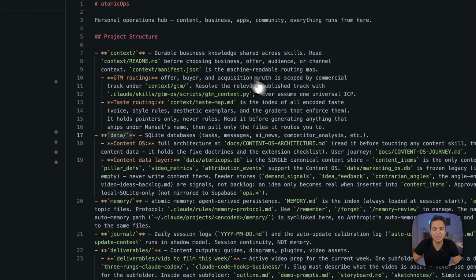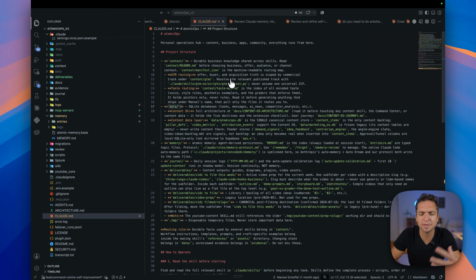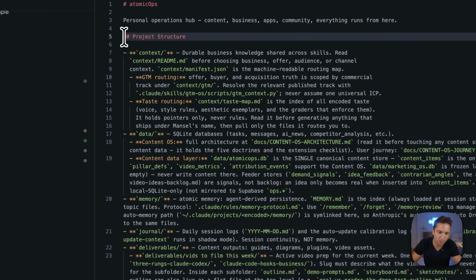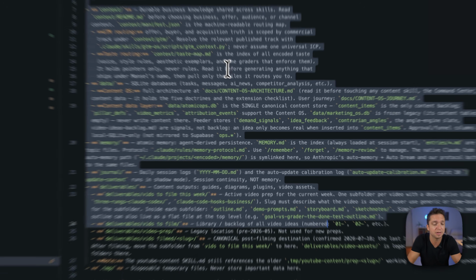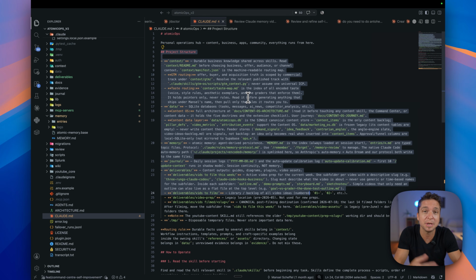But it's also why we don't need all of this stuff in here anymore, because if you think about how this is loaded, what would happen is if we went out looking for a skill for that AI news monitor, if I had any bloat in here that didn't need to be in here, it would not only read that stuff, but this system file gets read at the start of every chat, your Claude.md. So I would be loading in all of this stuff that doesn't actually need to be in the first place, because Claude now knows how to use everything in here by default because of progressive disclosure and its general intelligence about how using all of these Claude native things work.